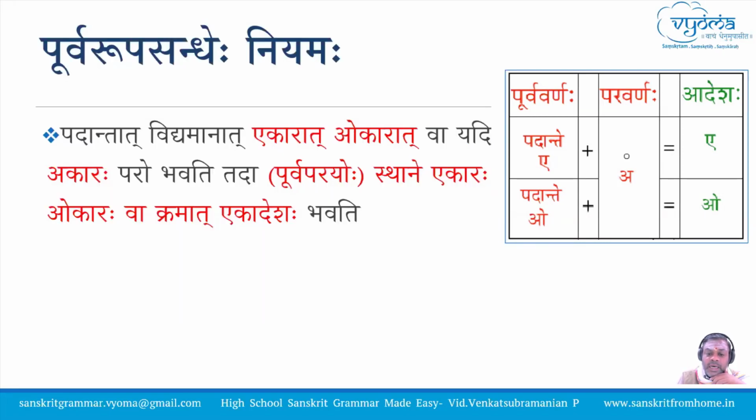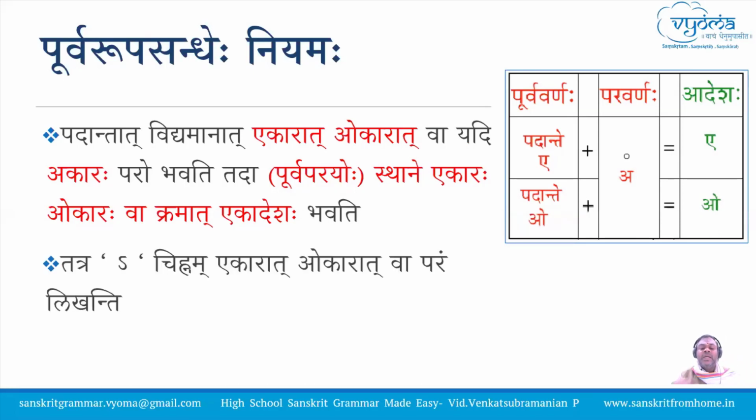Padantat vidyamanat ekarat okaratva yadi akaraha paraha bhavati, tada purva parayoho sthane ekaraha okaraha va kramat ekadeshaha bhavati. Tatra avagraha chinnham ekarat okarat va param adhunika vaiyyakaranaha likhanti. So Panini has not given this symbol.